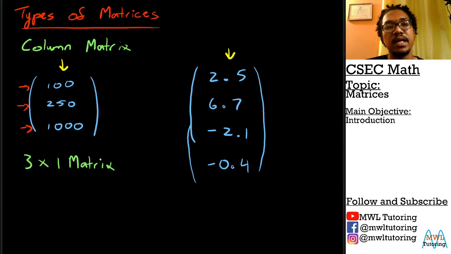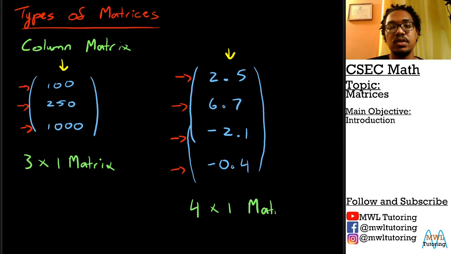And in this second example here, we have 1 row, 2 rows, 3 rows, 4 rows. So we can say that this here is a 4 by 1 matrix. So remember, a column matrix only has one column. The number of rows could be different, but it only has one column.